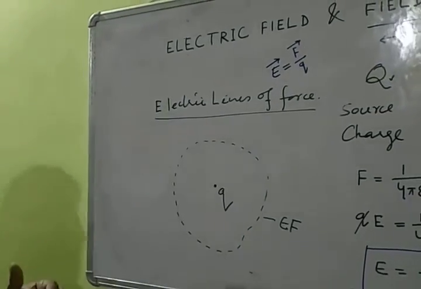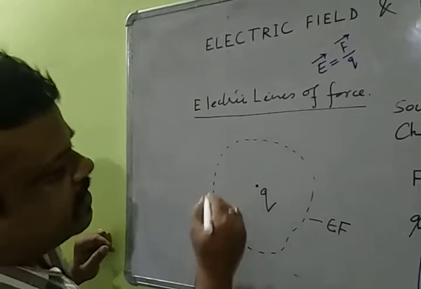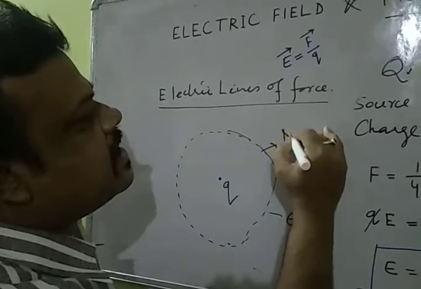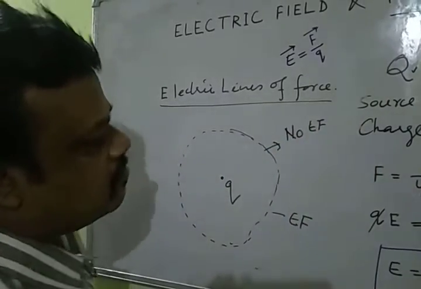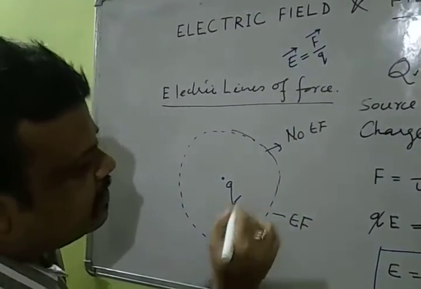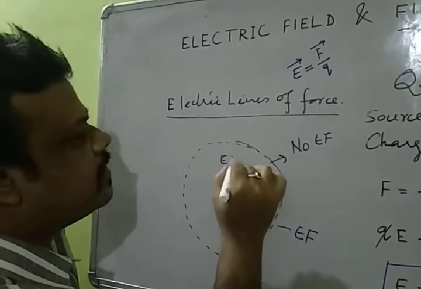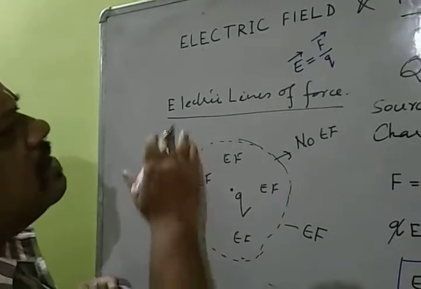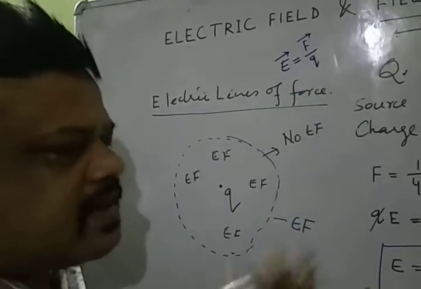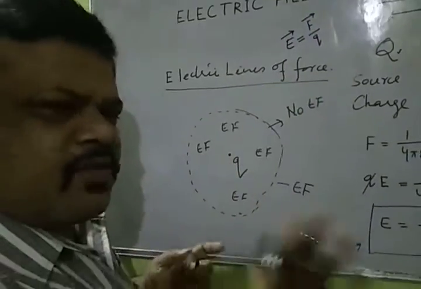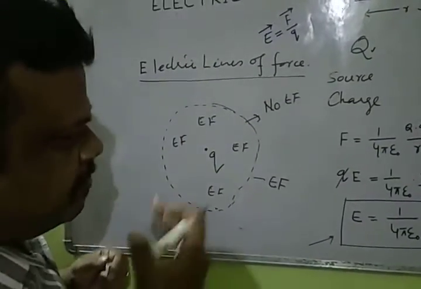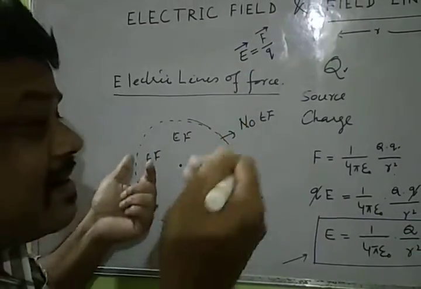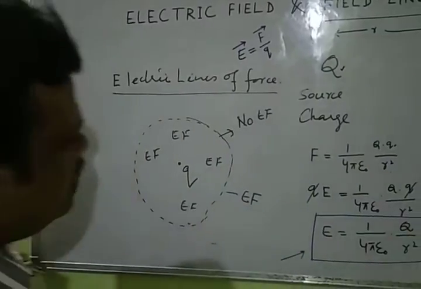Can we imagine, suppose this is the boundary of the electric field. Let us imagine this is the boundary of electric field. Beyond this boundary there is no electric field, but up to here there is electric field everywhere. So how can we assume what electric lines of force are? In every book there are properties of lines of force. These are okay, but what I'm trying to teach you is how the lines of force come to the reader's or scientist's mind.